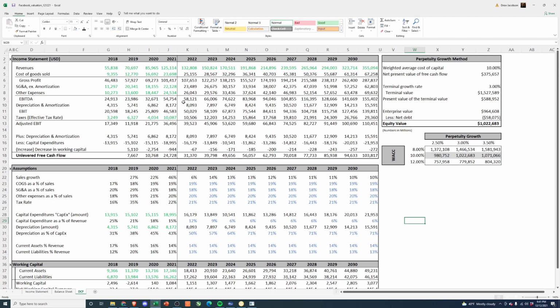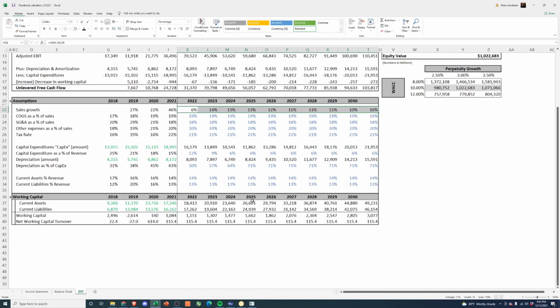So I think what you'll see here is pretty impressive growth, even from 2018 to 2020, right? And then 2020 to 2021, they're on a very fast trajectory. So what my model has here is basically we have them slowing down. Historically, they've been growing 20% and then almost 50% this year if they can actually close where we think they will. And I think that's very possible because they're already at 2020 full year revenue. So I have them growing nowhere near where they have historically. All my other DCF assumptions are in here.